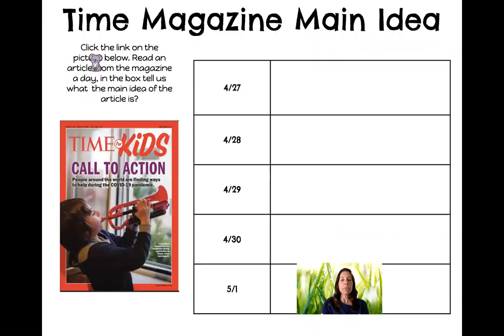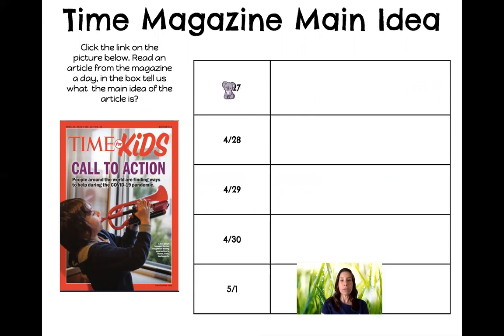You will click on this magazine and it will take you to all of the articles and stories in the Time Magazine. You will click on the link on the picture below, read an article from the magazine a day, and then in the box, tell us what the main idea of the article is. So on Monday, which will be 4/27, you're going to read for 30 minutes, and then in this row right here, you're going to write down the main idea of what you read.